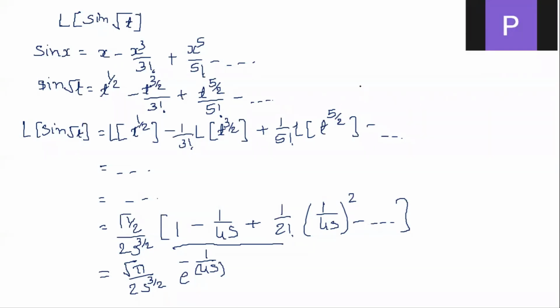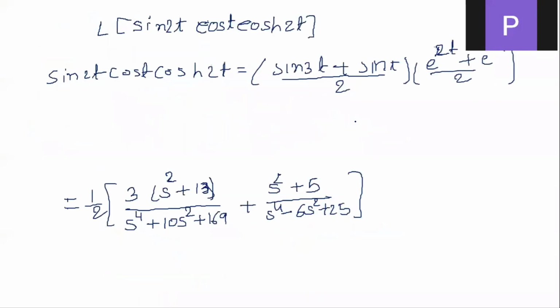Yes, Parmit. 1 by 2 bracket 3s square plus 13 by s to the power 4 plus 10s square plus 169, plus s square plus 5 upon s to the power 4 minus 6s square plus 25. Very good. Thank you, Parmit.